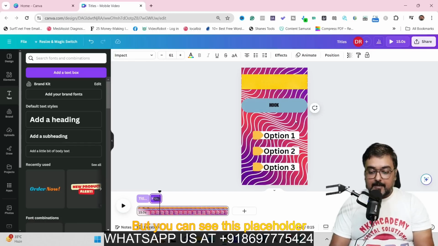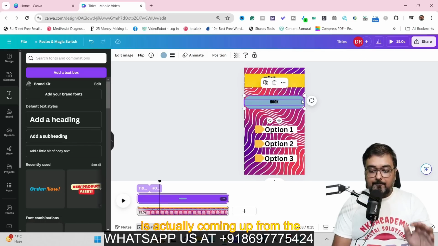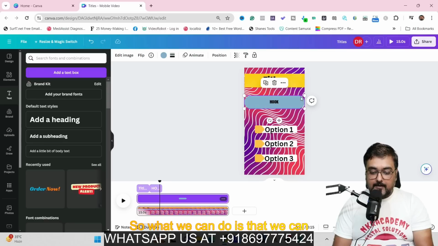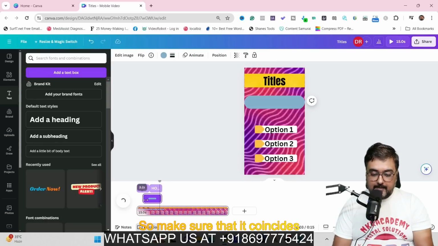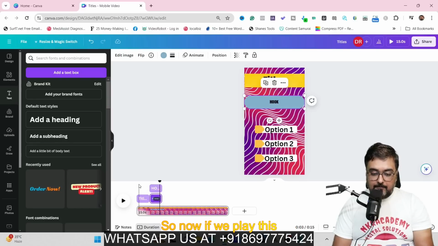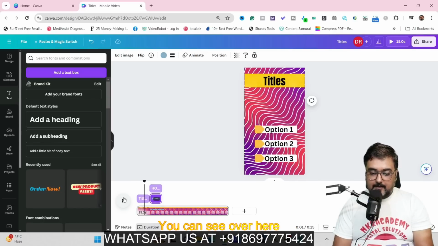So it's coming up, but you can see this placeholder is actually coming up from the start. So we don't want that. What we can do is change the time for that as well. So like this. Make sure that it coincides with the other thing. So now if we play this, this will look a lot better. You can see over here. So you can understand that.